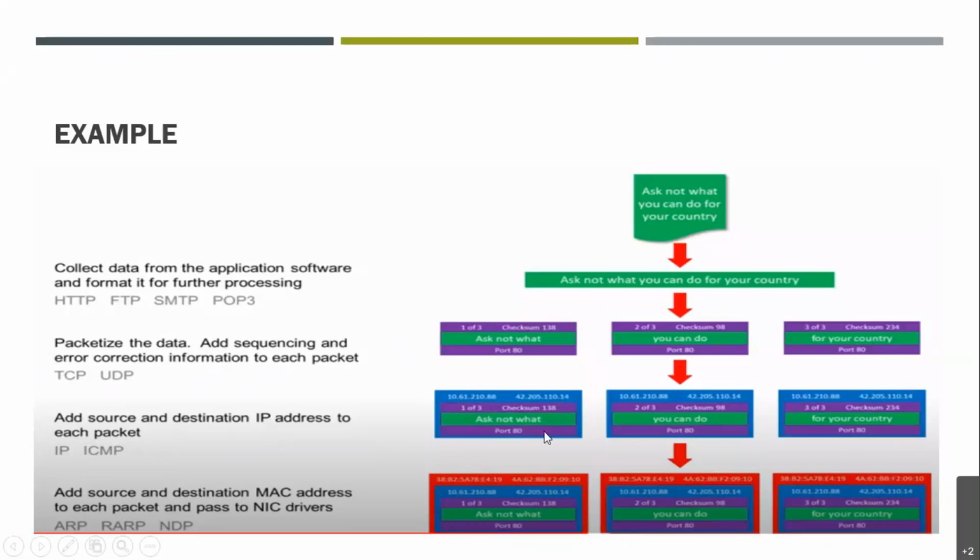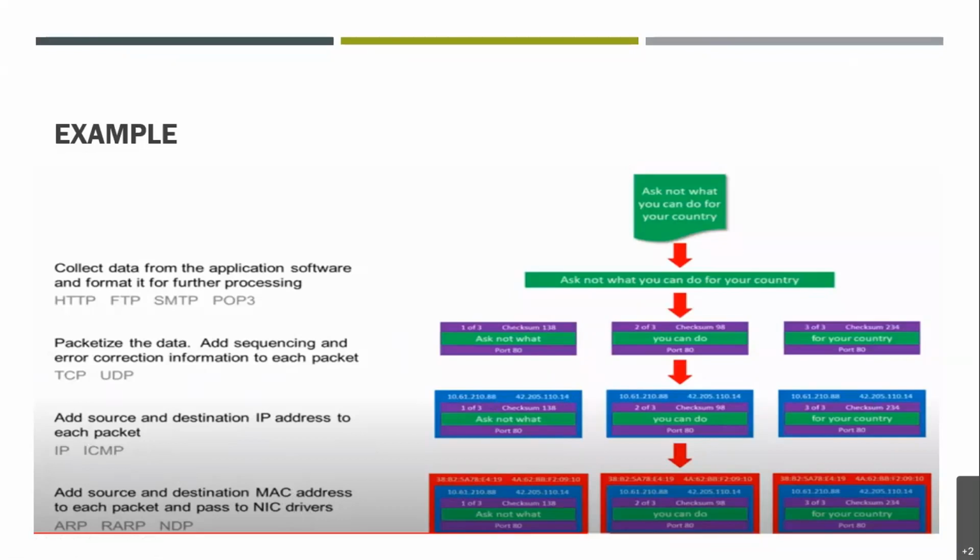Source and destination are added via the protocols IP and ICMP. Then, as we move further, we add the source and destination MAC address also, right? Here when we talk about MAC addresses and NIC drivers, we talk about ARP, RARP, NDP, right? So ARP also plays an important role.